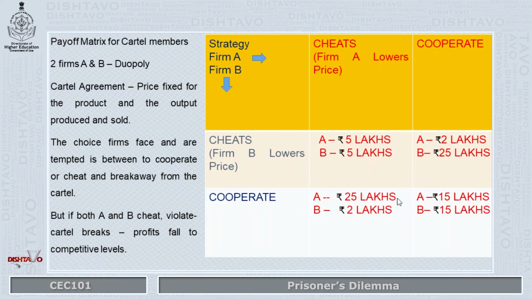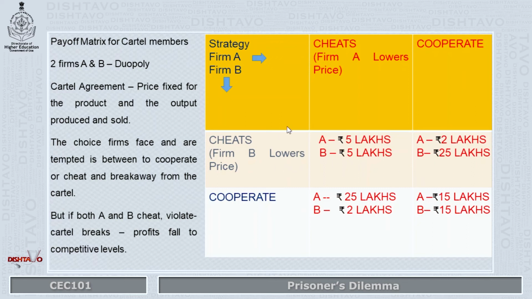Similarly, if firm A cooperates, whereas firm B cheats, you look at this particular payoff matrix, A gets just rupees 2 lakhs, whereas B will get 25 lakhs. So can you see the temptation is to cheat? The temptation to get higher rewards tempts each firm to break away from the cartel.